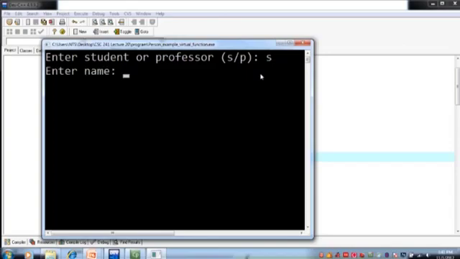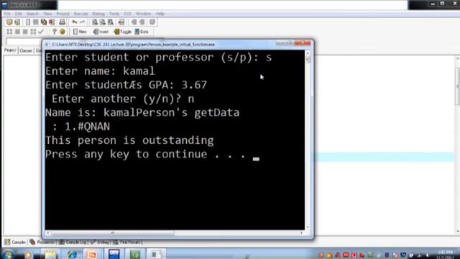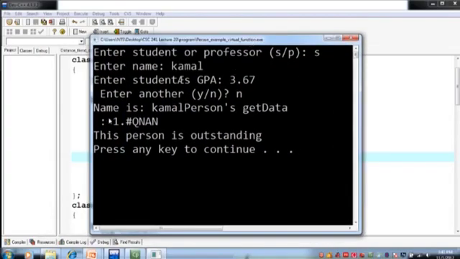Let's say student. Name is Kamal. GPA is 3.67. Okay, so display the message name is Kamal, persons get data.